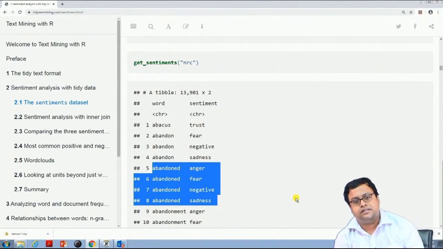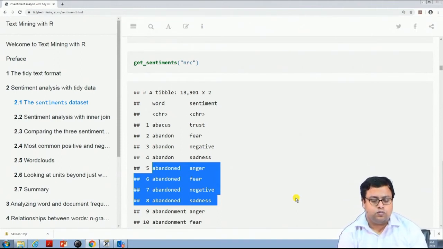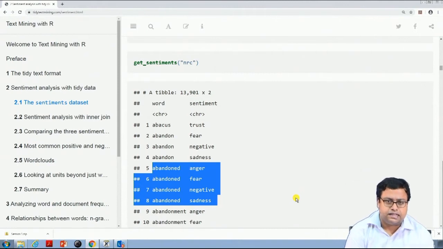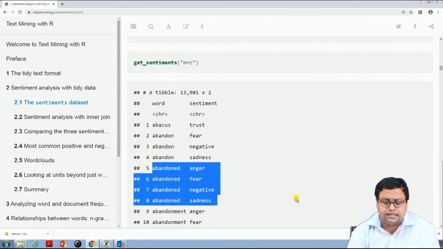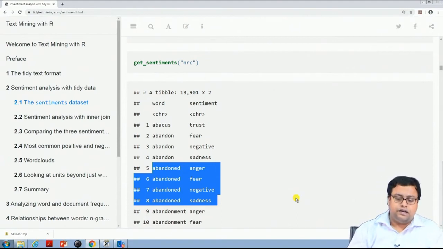Now, all of these classifications are not always correct, but they have been applied in multiple places, multiple contexts, and based on that they have done this. So, I fairly believe in this system. Ideally, what we generally do is see in how many different kinds of papers and different types of places these lexicons are used. And if you want to create your own lexicon in your own language, you have to follow their footsteps of whatever they have done.